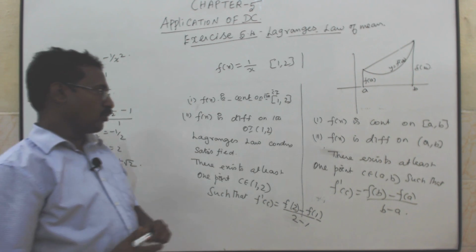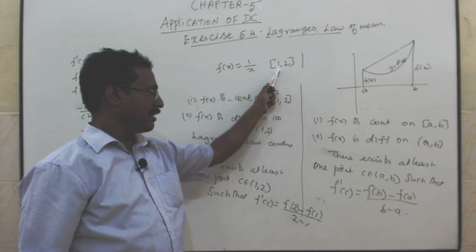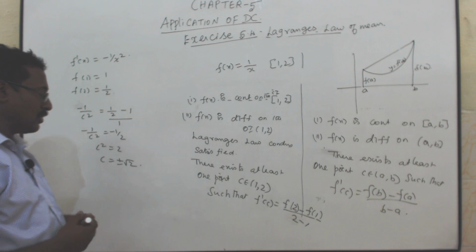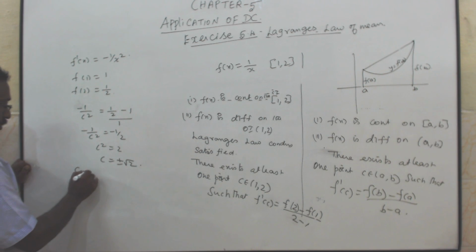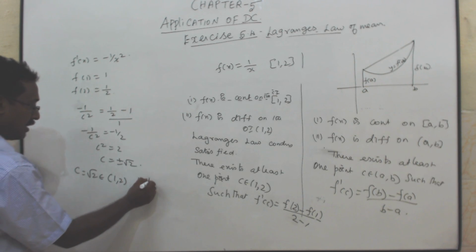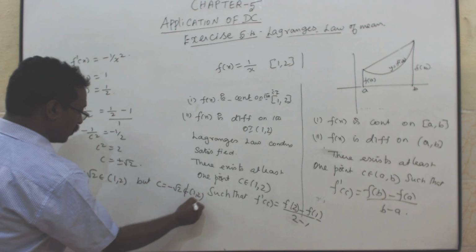Root 2 means 1.414. The plus value lies in the interval, but the minus value does not belong to the interval. Therefore, c equal to root 2 belongs to 1 comma 2, but c equal to minus root 2 does not belong to 1 comma 2.